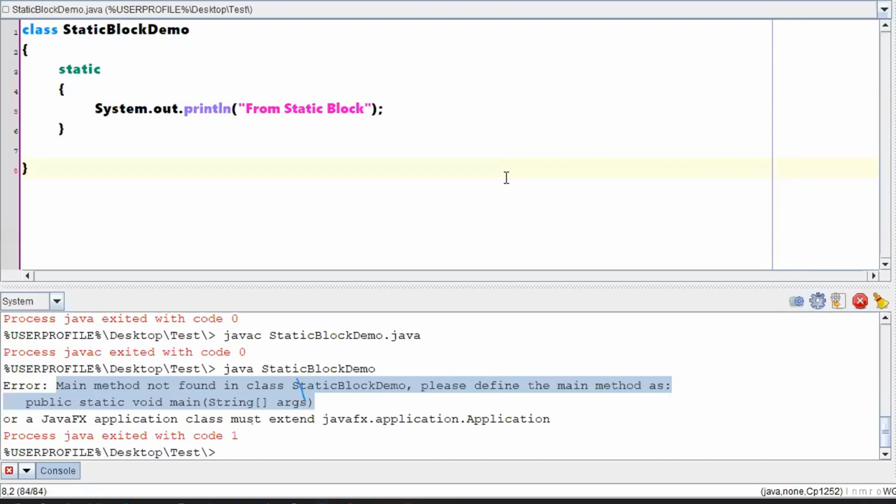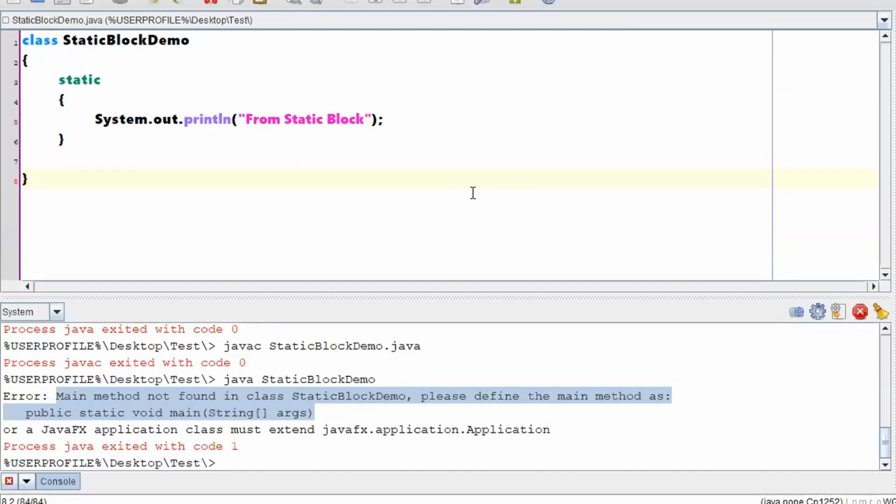Once it is defined, only then will it take that class for loading. When it loads a class, first it will load all the static blocks. Once the static block loading is done, only then will it go for the main method. Clear with the conclusion? Understood how exactly the JVM works, the architectural features?